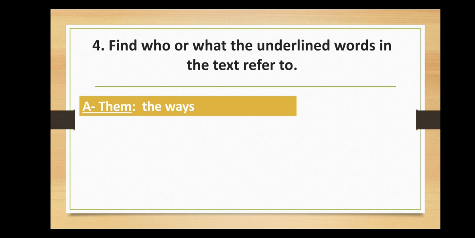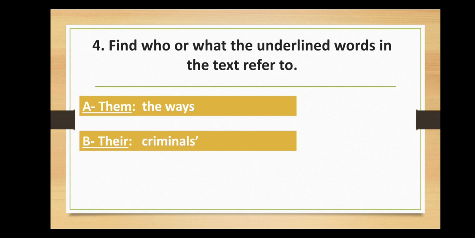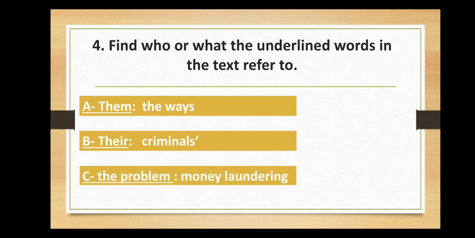There refers to criminals. And finally, the problem refers to money laundering, because the problem in the text is money laundering.